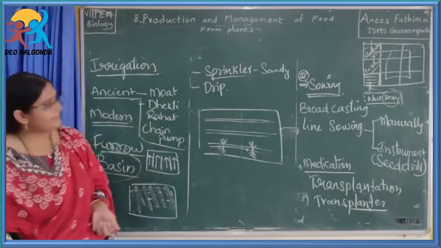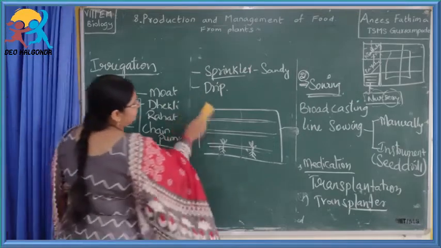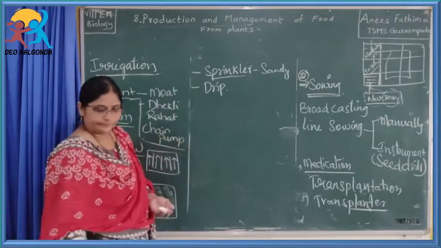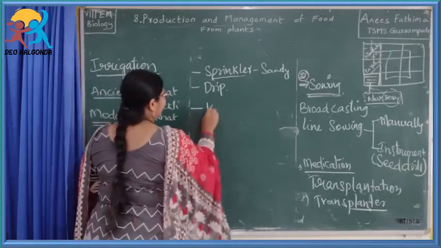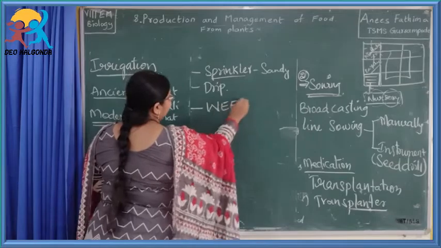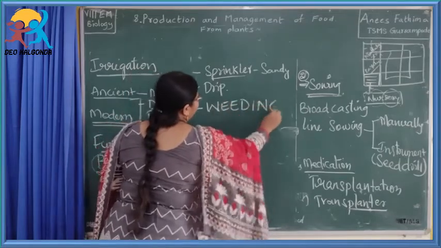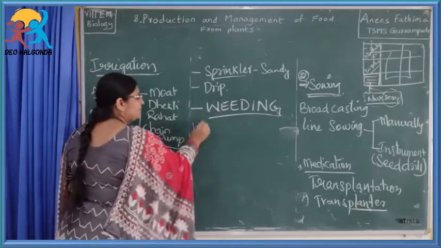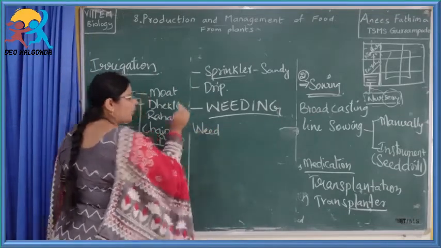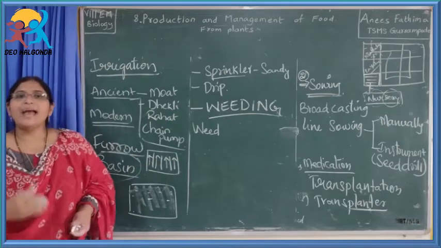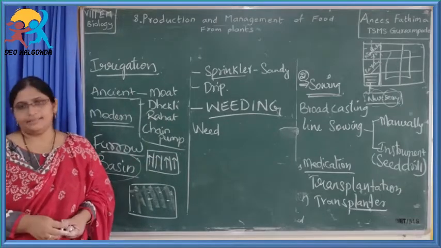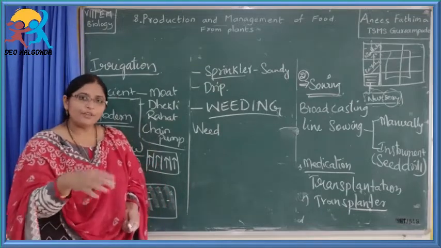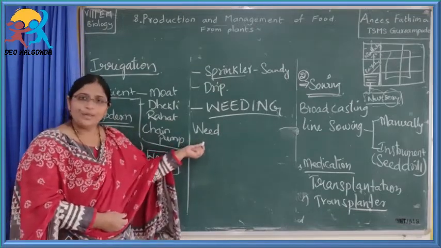Now the next agricultural practice is weeding. What is meant by weeding? Before going to see that, let us first see what is meant by a weed. A weed is nothing but an unwanted plant. A plant which is not needed, which grows along with the crop plants, is called a weed.